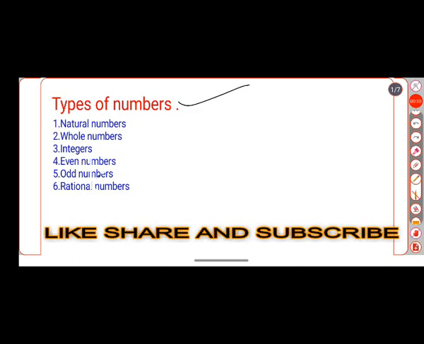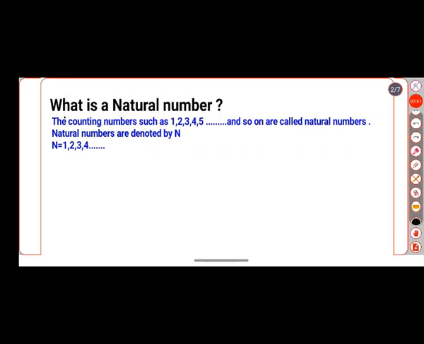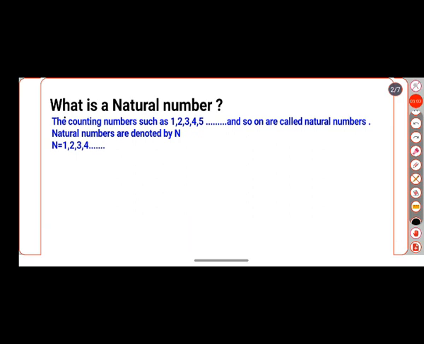Types of numbers. So what are the types of numbers? Natural number, whole number, integer, even number, odd number, rational number, and again some more are there. Today let us deal with these 6 types of numbers. So our first topic is natural number. What is a natural number?